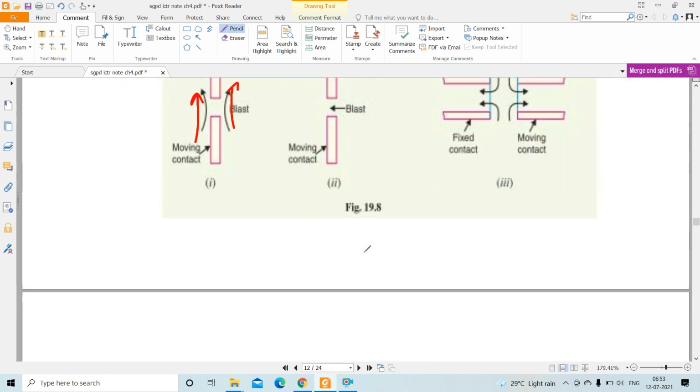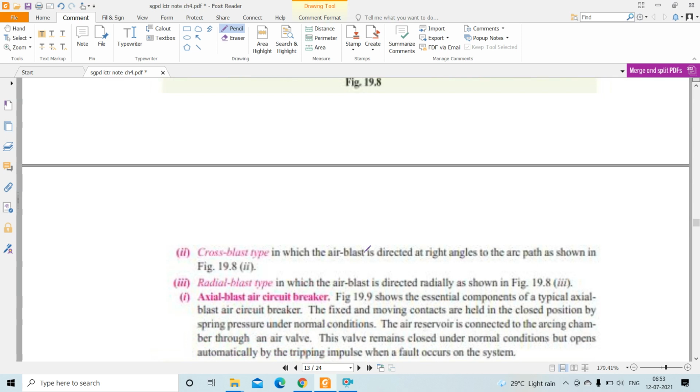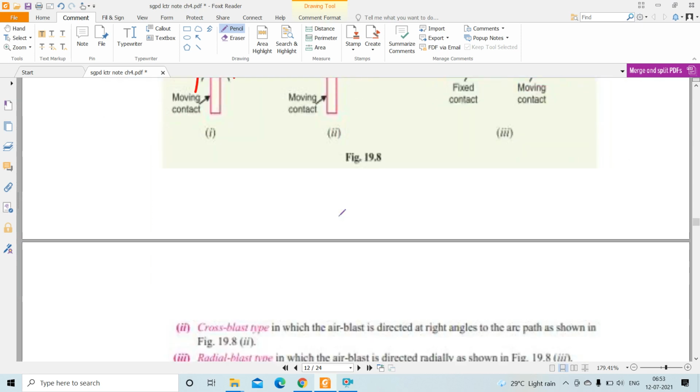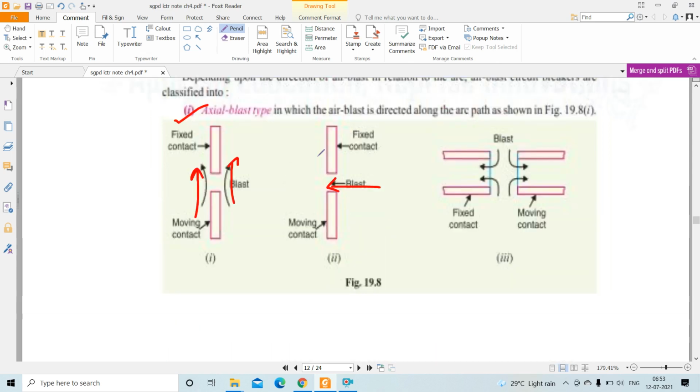Okay, then the next one is cross blast type. Cross blast type, see, this is the fixed contact, this is moving contact. Here the blast is perpendicular to the arc. Okay, here the blast is directed at right angle to the arc path. This is the arc path, and this is the blast. So here the blast is at right angle to the arc path.